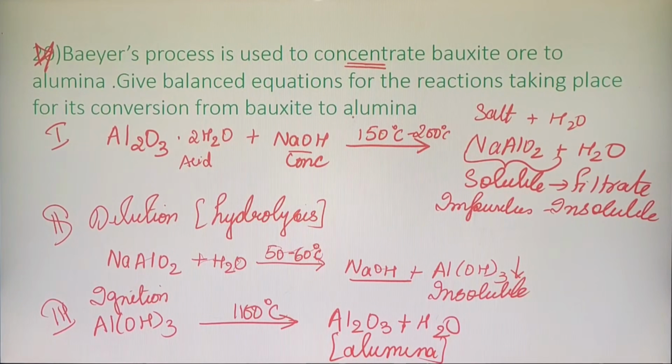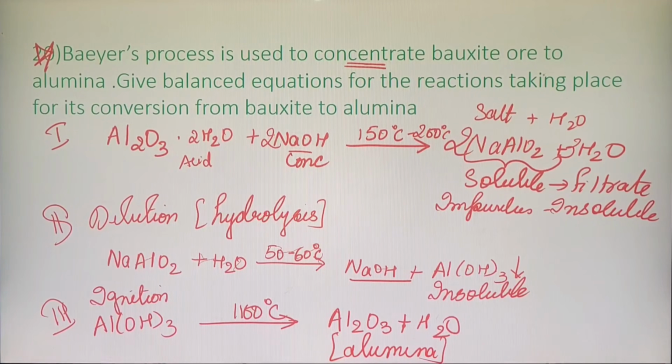Let us balance the equation now. Start with the metal. Aluminium is 1 here. Sodium is 1 here. Sodium is 1 here. Aluminium is 2 here. So I put a 2 here. Clear? So the equation becomes 2NaAlO2. Let's continue. There are 3 molecules of oxygen. So I will put here 3. Am I clear? So Al2O3.2H2O plus 2NaOH will give me 2NaAlO2 plus 3H2O.